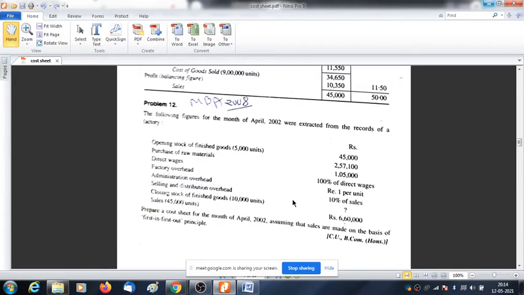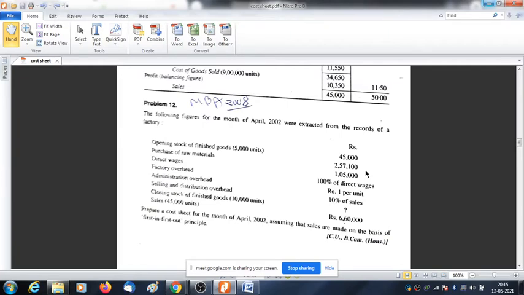Up to this there is no problem. But the problem arises only after this, because to the works cost we will be adding the administration overhead, and we will have cost of production. Then we need to add opening stock of finished goods. Now opening stock of finished goods is 5,000 units, and the value is 45,000.